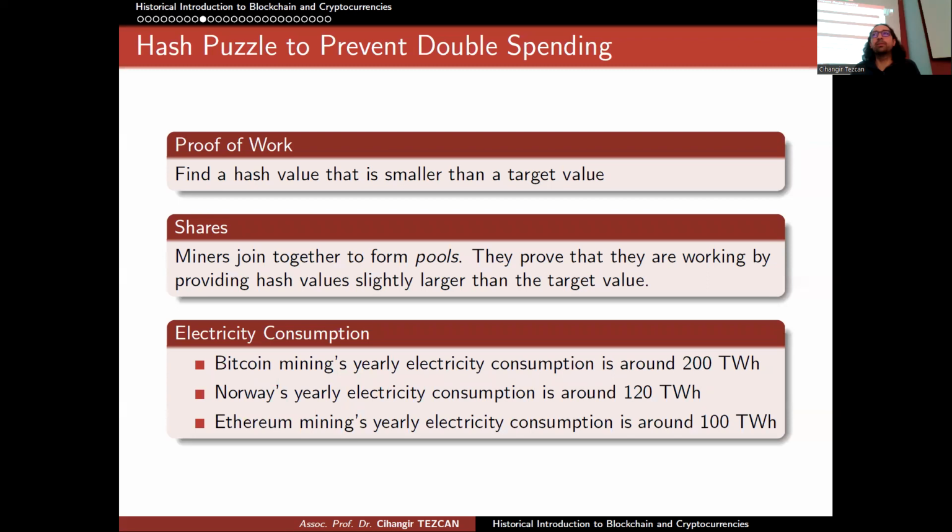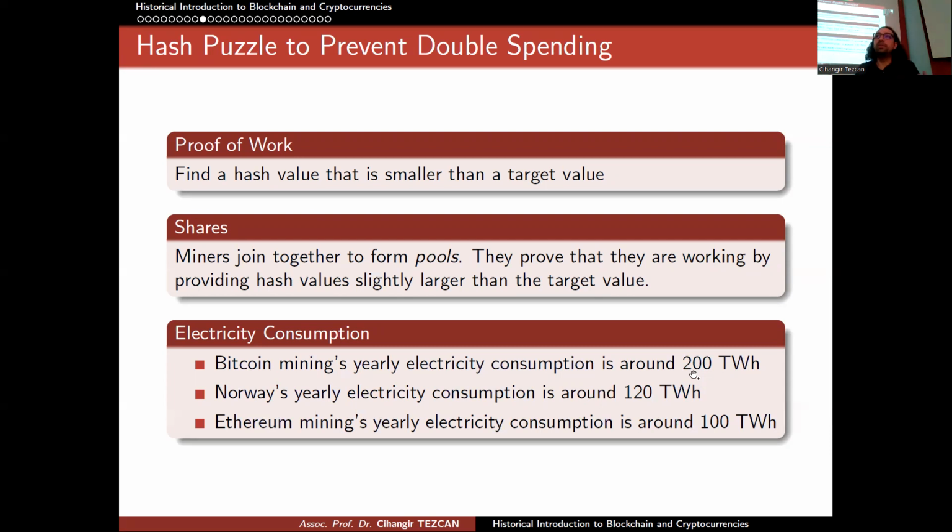But recall that during the pandemic, and thanks to Elon Musk, people got interested in this kind of stuff, and a lot of miners joined the system. You can see the terawatt hour chart throughout these years and see that this number increased significantly in the last 2 years. So if it stays at 200, I don't mind, but maybe when I teach this course next year, this number will be 400. So that is a huge problem.